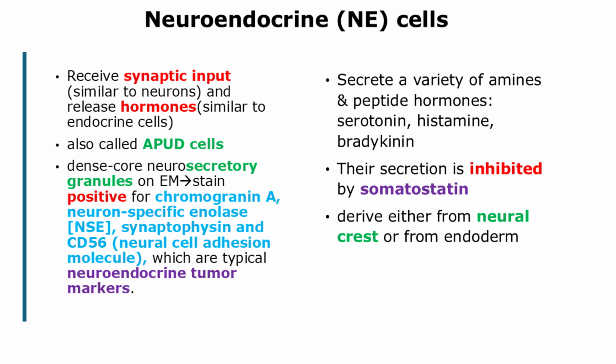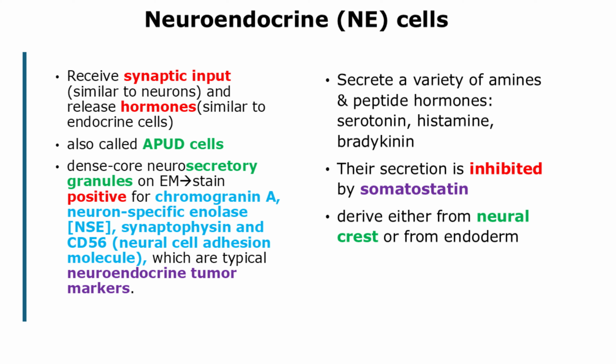On electron microscopy, neuroendocrine cells are characterized by dense core neurosecretory granules that contain and stain positive for chromogranin A, neuron-specific enolase, synaptophysin, and CD56, or neural cell adhesion molecule, which are typical immunohistochemical staining markers for neuroendocrine tumors. Neuroendocrine cells secrete a variety of biogenic amines and hormones, like serotonin, histamine, bradykinin, and prostaglandins.